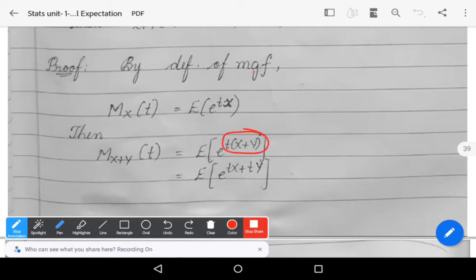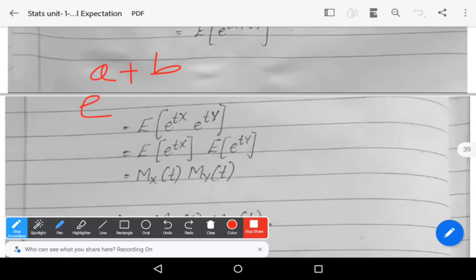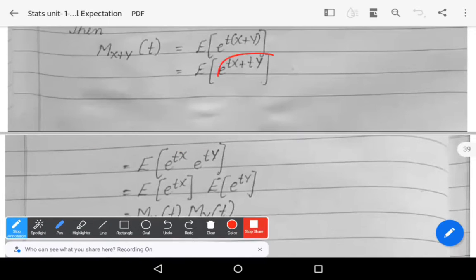Again, this is nothing but t into x plus y. T into x plus y can be written as tx plus ty. That's it. Expectation of e power tx plus ty. We know that this is the general property: e power a plus b is equals to e power a into e power b. By using that property, this e power tx plus ty can be written as e power tx into e power ty. So this is in the form of expectation of xy.